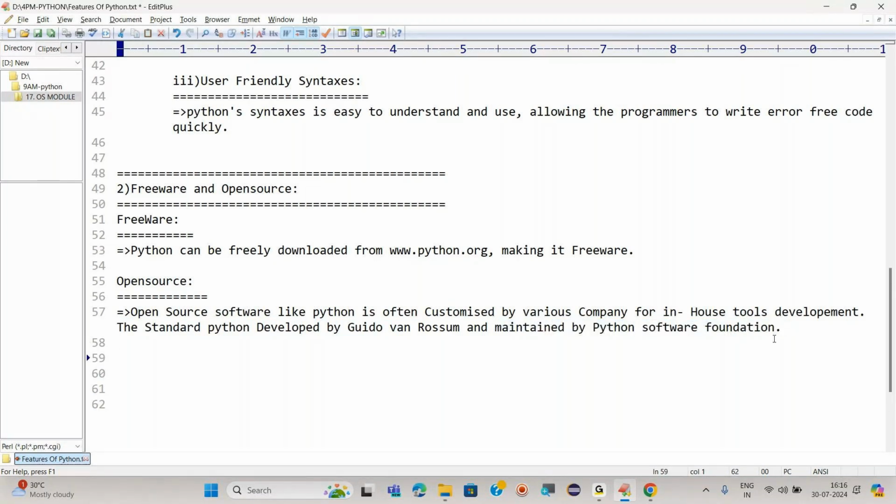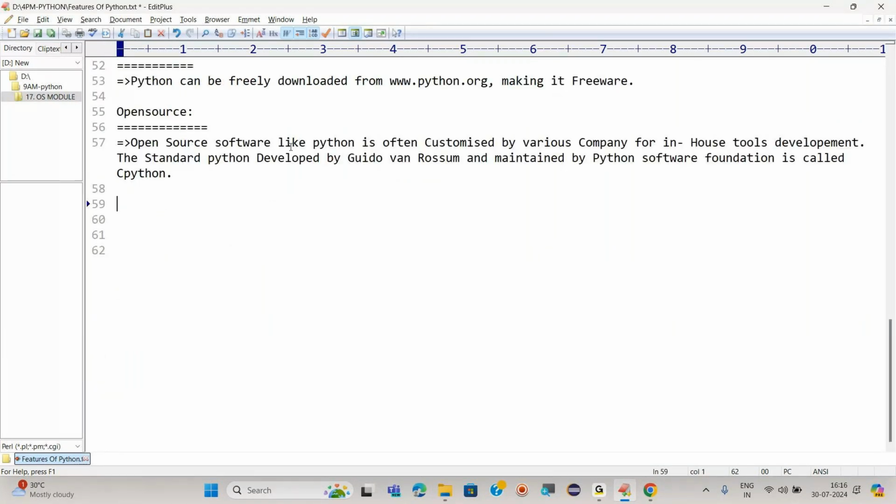And it is called, I would say, CPython. We can also call it CPython, right? Let's see some other distributions as well. What I'm trying to say is the standard Python, created by Guido van Rossum and maintained by the PSF, is called CPython. And this CPython is nothing but a compiled Python, right?